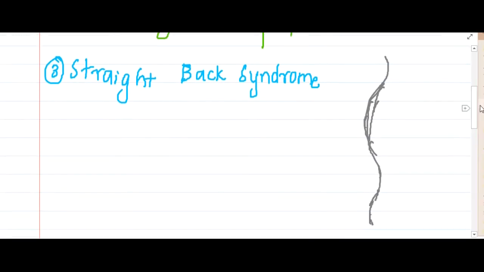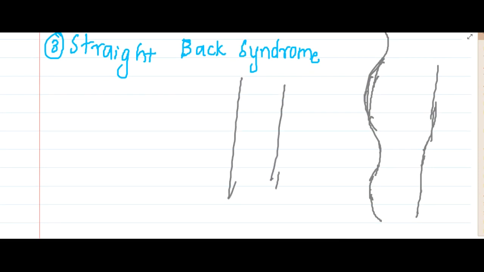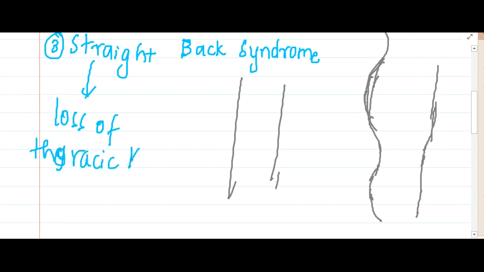This is how the curvatures of our body are seen. But in straight back syndrome, instead of having these curvatures, the back is mostly straight. That means there is loss of thoracic kyphosis.